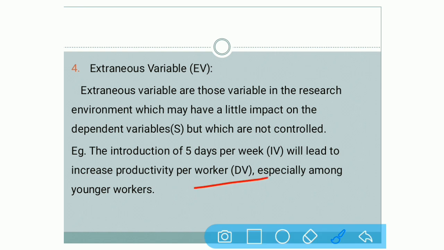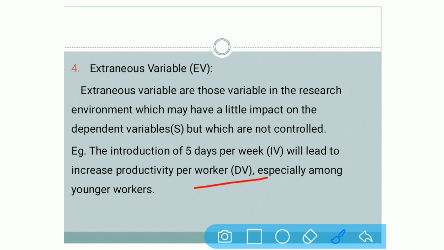Again, you have introduced 5 days, you want to increase the productivity, you have hired the younger workers, but because of the shortage in the market it is not possible to control the situation, and alternatively it will affect the dependent variable.